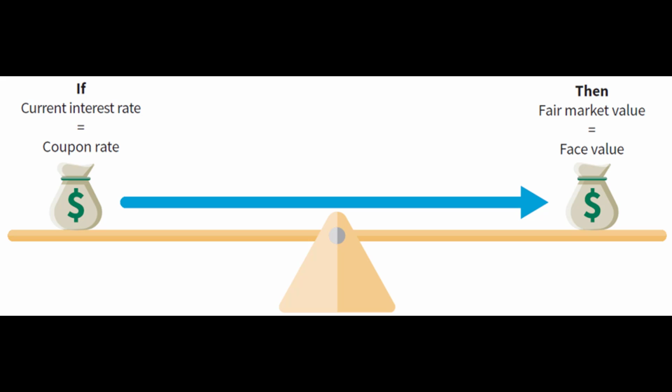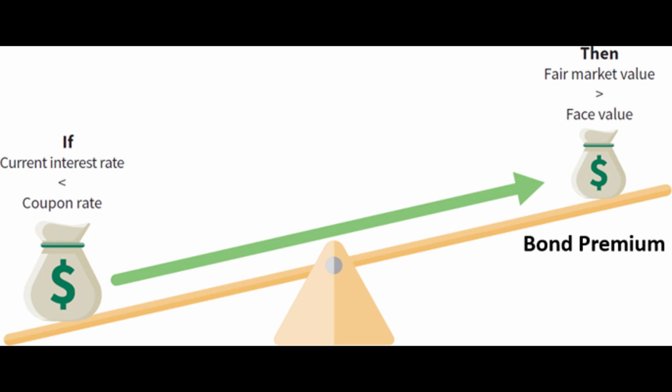If you don't want to hold a bond until its maturity date, you may be able to sell it to another investor. The factors that will affect how much you will receive for the bond in the secondary market include its current interest rate, the coupon rate, and the fair market value. An important rule to remember with bonds is that there is an inverse relationship between current interest rates and the fair market value of the bond.